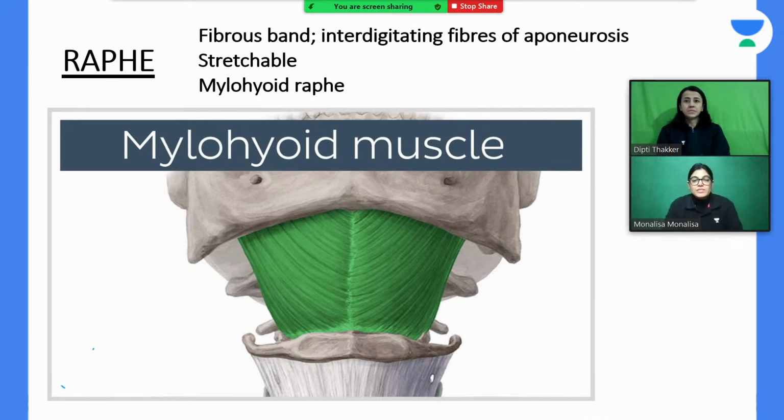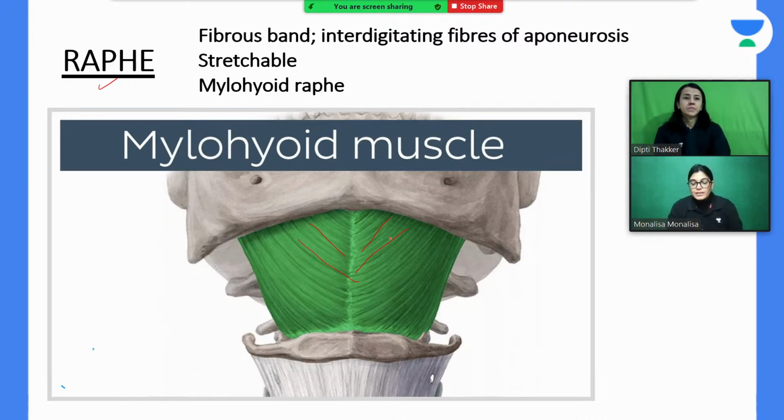So my dear aspirants, when we talked about the muscles of our abdomen, those were flat muscles. These flat muscles at times interdigitate. For example, just below the mandible, if you see at this location, the mylohyoid muscle has been shown, and just below the mandible the two-sided mylohyoid muscle is intermingling, having more stretchability, and this arrangement is called a raphe. So an example of a raphe is the mylohyoid muscle.